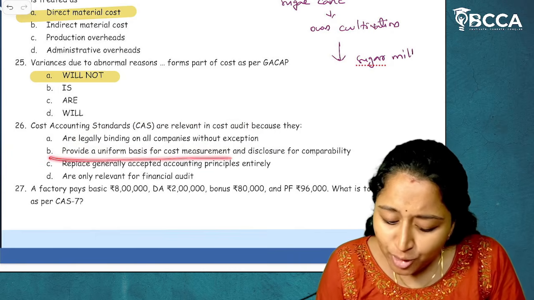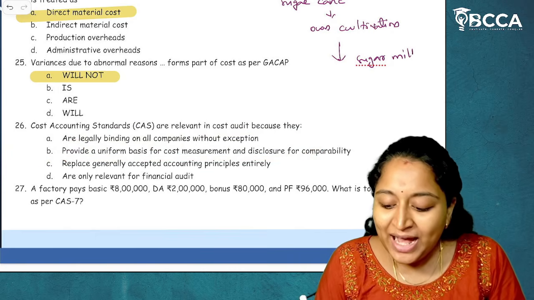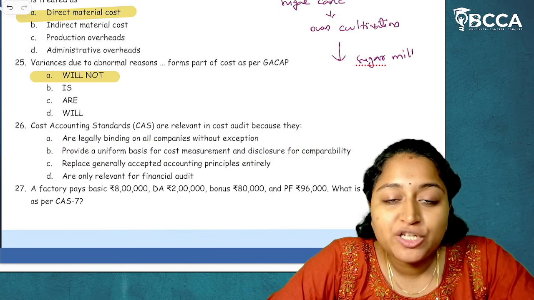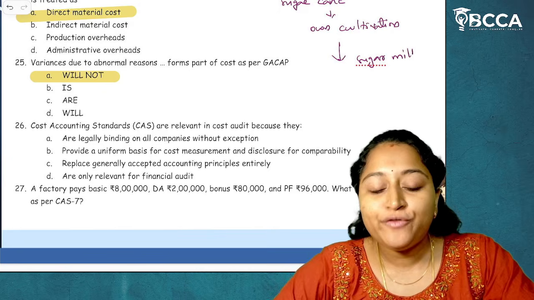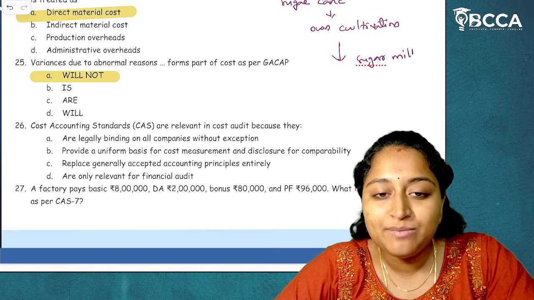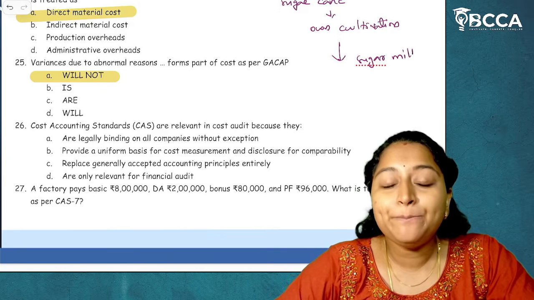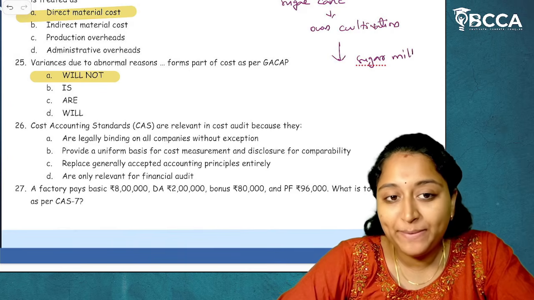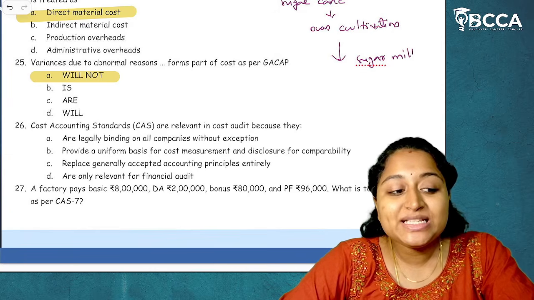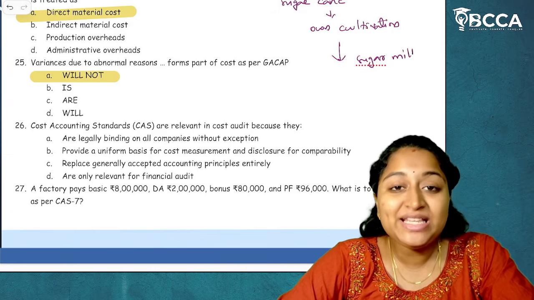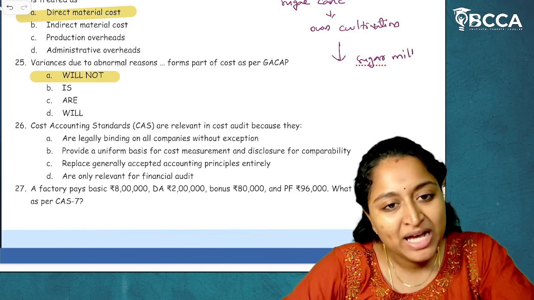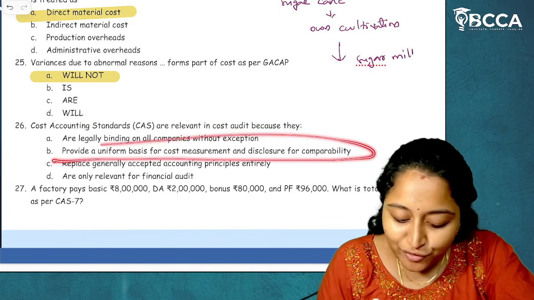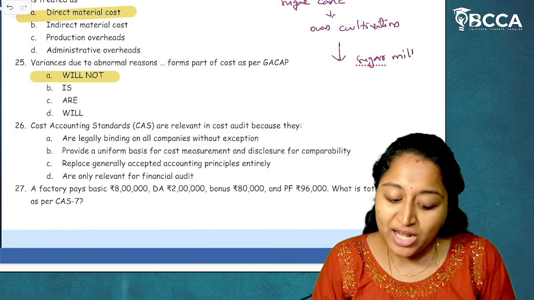Then, to provide a uniform basis for cost measurement and disclosure for comparability. The answer is yes. What is the major objective of cost accounting standards? To bring uniformity, to have consistency in recording, and to have comparability between entities or between the records which we are preparing. So majorly to have uniformity, consistency, accuracy of cost and comparability. These are the objectives of cost accounting standards. So cost accounting standards are relevant in cost audit because they provide a uniform basis for cost measurement and disclosure for comparability.